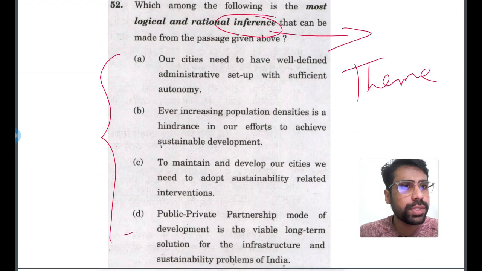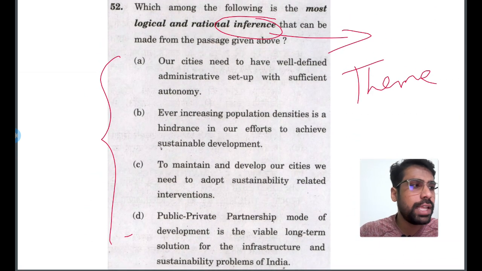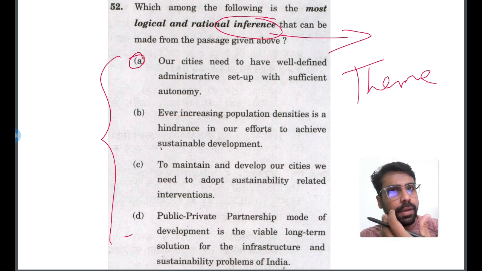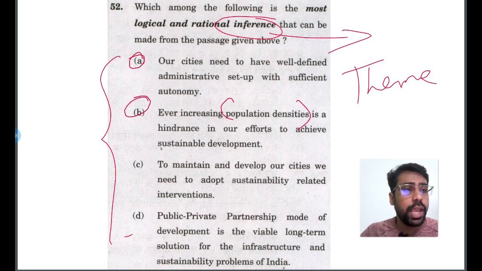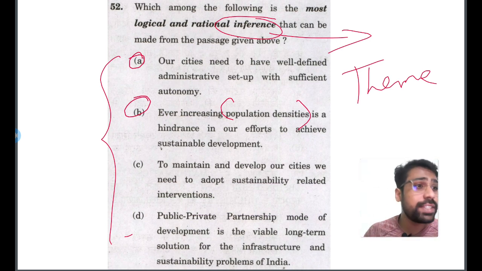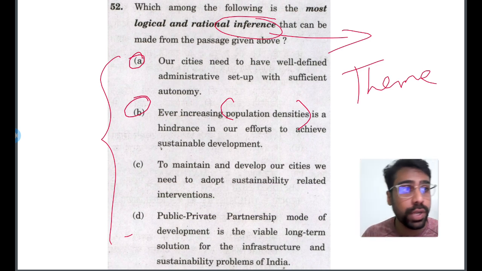Then go back to the options. Which option is more correlated to environment? Option A is related to administration. It is something related to politics, right? Bureaucratic administration. But the major theme of our passage is not polity or administration, rather it's environment. Again, this is a question of population density. You should deduce the theme of that passage. It's a very easy exercise. If you go through that passage, you can see that it's all about sustainability, environmental protection, sustainable growth. It's all about sustainable development goals.